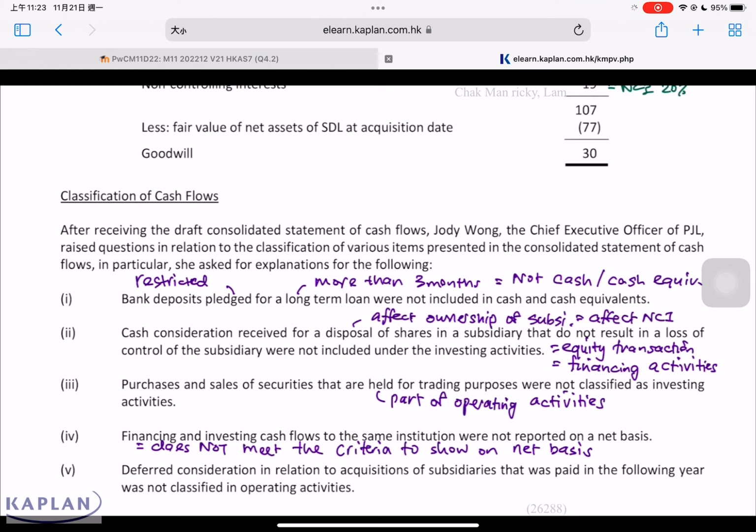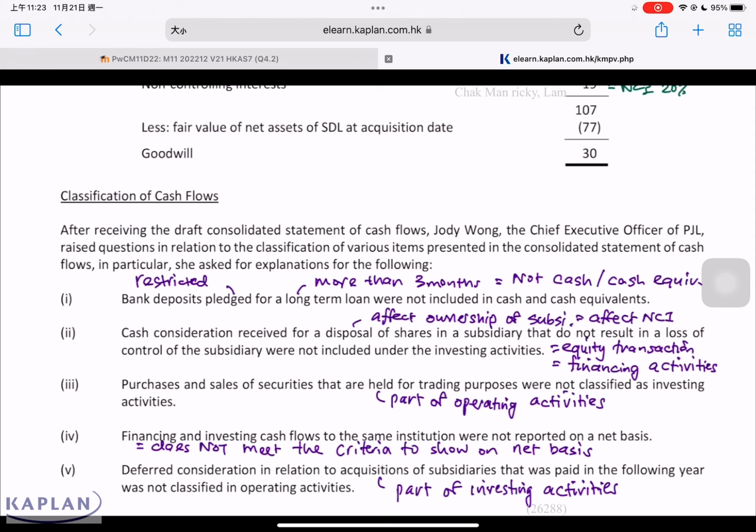There are certain transactions that you must show on net basis, like for example, principal and agent transactions. The company is acting as an agent. I receive $50 from customer on behalf of the principal. I receive $50, I have to pay the principal $45. I will show a net cash inflow of $5 because this is a principal and agent transaction. Deferred consideration in relation to acquisition of subsidiary that was paid in the following year was not classified in the operating activity. This is considered as acquisition of subsidiary, and acquisition of subsidiary is considered as investing activity.